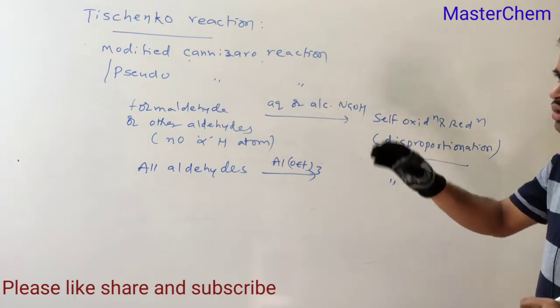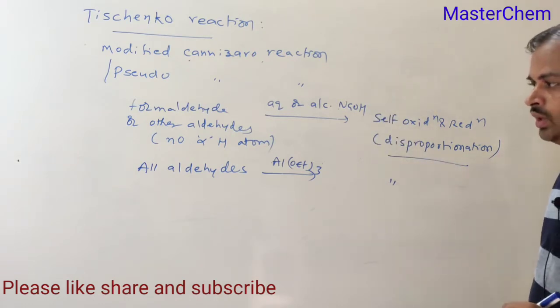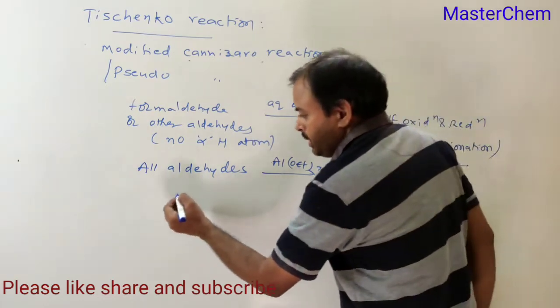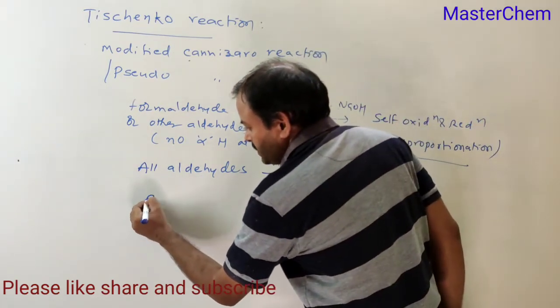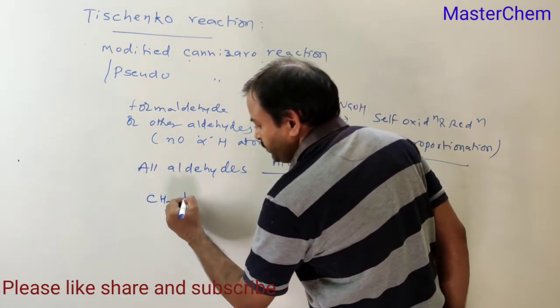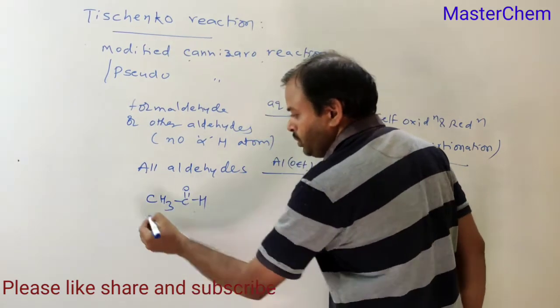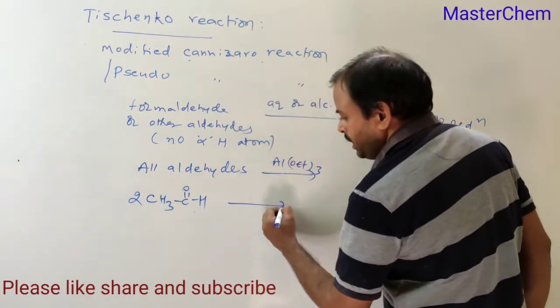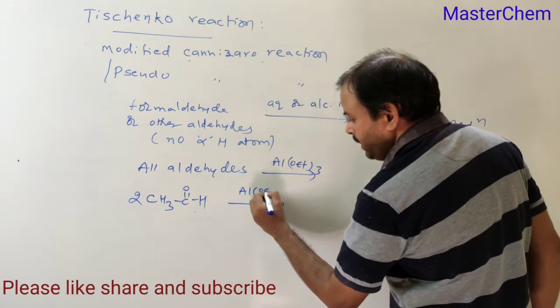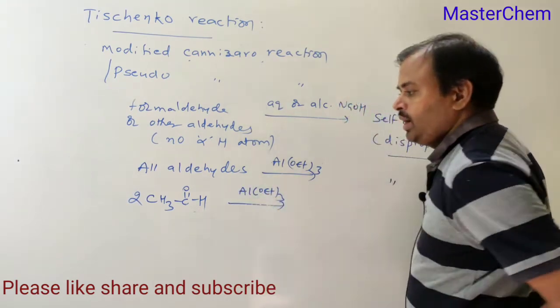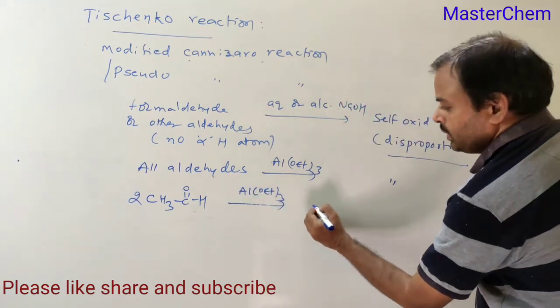So this reaction is the Tischenko reaction. For example, if you take CH3CHO, 2 moles, in presence of AlOEt3, what does it give?